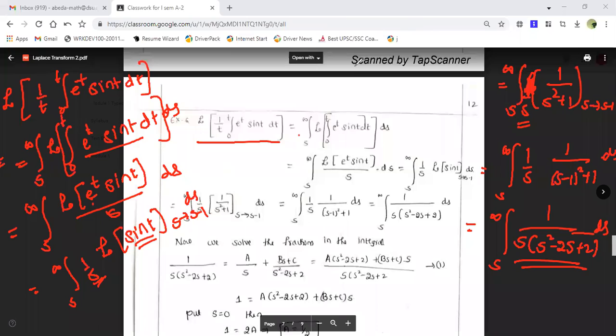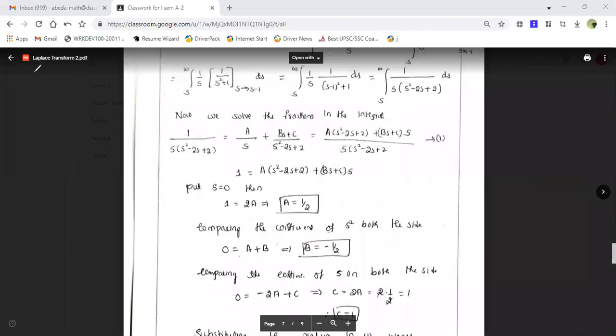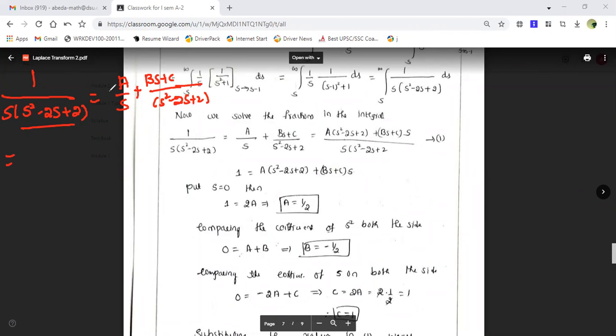Okay. So now once we have done this, now I'll take that integrand. That is, this is the value in the integration: s into s square minus 2s plus 2. So this can be written as a divided by s. Since this is the quadratic form, we will write this as bs plus c divided by s square minus 2s plus 2. So this is equal to a into s square minus 2s plus 2 plus bs plus c into this s. Okay. Now on the left hand side we have 1.